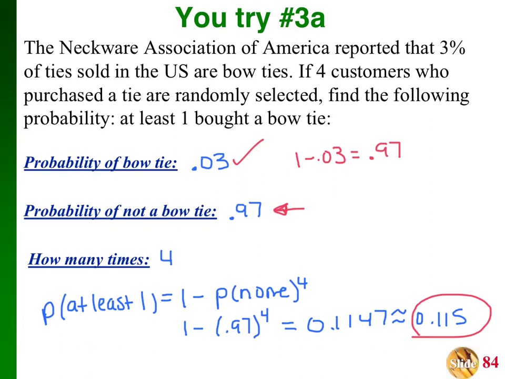Okay, and the probability of you picking the same customer twice is very small. So that's why we don't worry about independent versus dependent. Because what a lot of kids do here, and they just completely mess this up, they put 97 over 100, and they times that by 96 over 99. Don't do that. Don't ever do that.